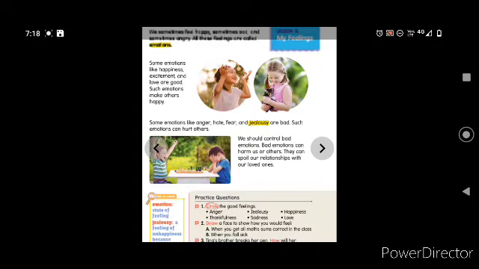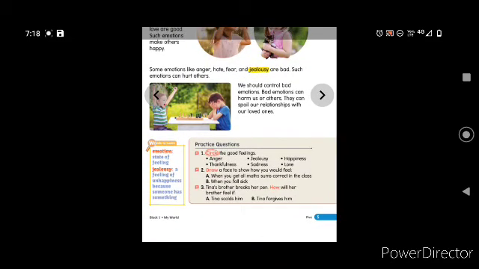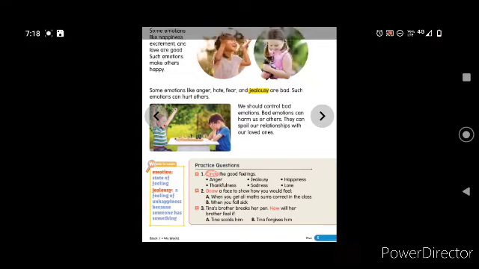Bad emotions can harm us or others. They can spoil our relationships with our loved ones. You can see the meaning of the word emotion: a state of feeling. Jealousy means a feeling of unhappiness because someone has something.